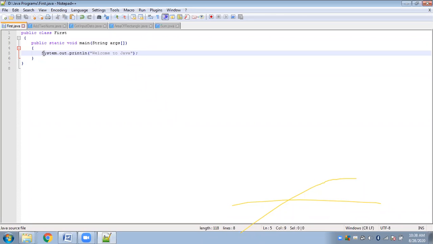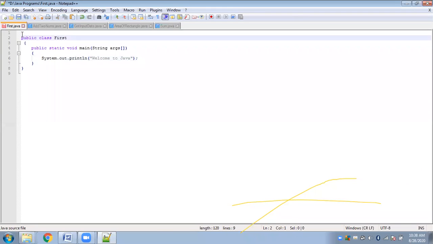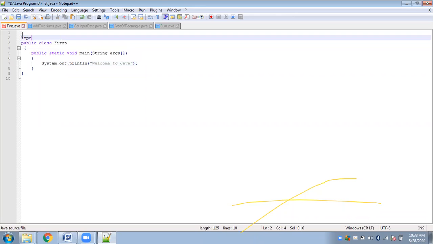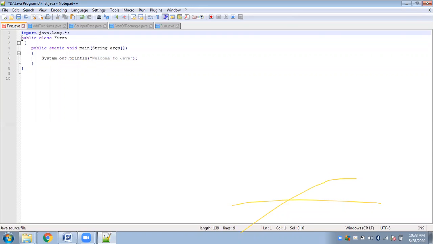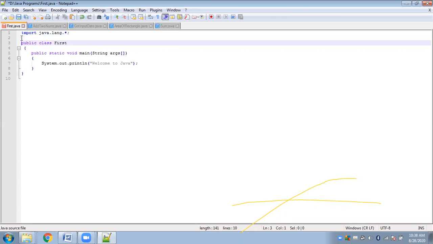Now what are these? You see, system.out.println. So system is actually a class. Okay, system is a class of the java.lang package. So I have not used it here. You can also use it here. Okay, I'm explaining it to you. java.lang.*. Even if you don't use it, the program will work fine. But so that you understand, I have written it here.